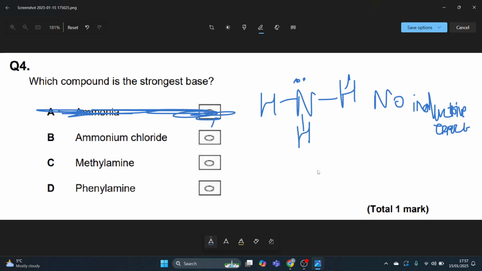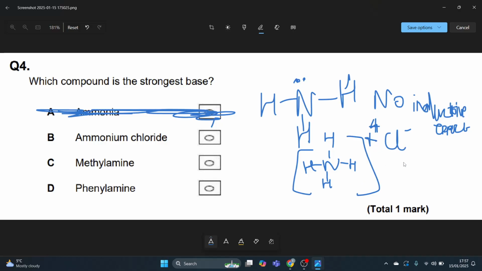Ammonium chloride. Well, what is ammonium chloride? I've got the ammonium ion, NH4+, obviously it's an ion, and I've got my Cl- on the outside of it. With this plus for the NH4, there are no lone pairs of electrons to donate.